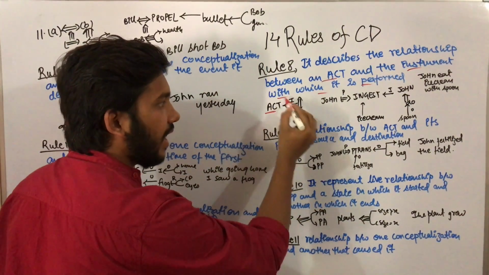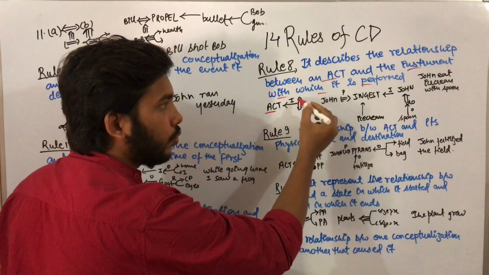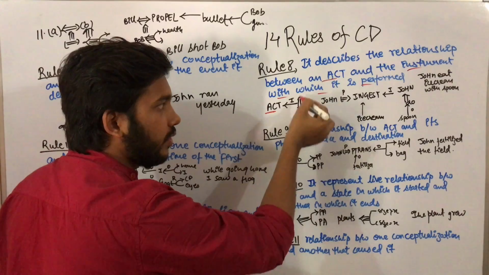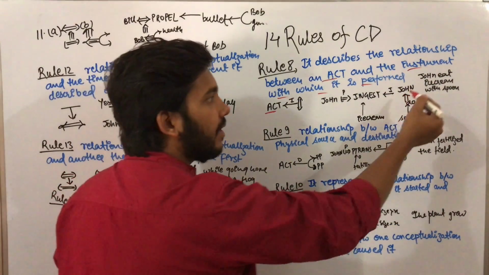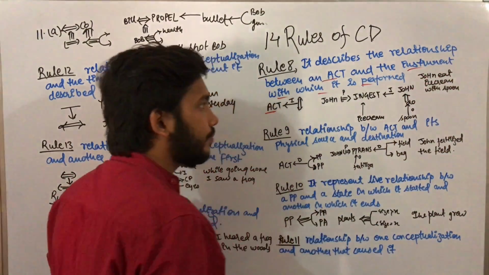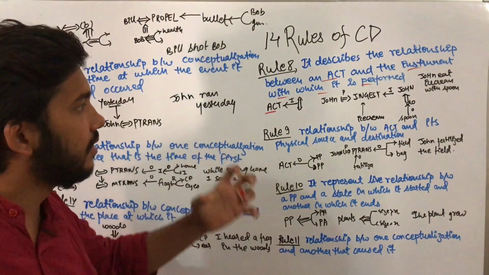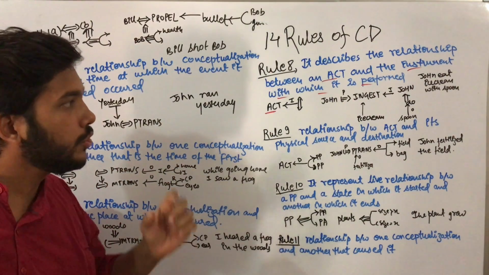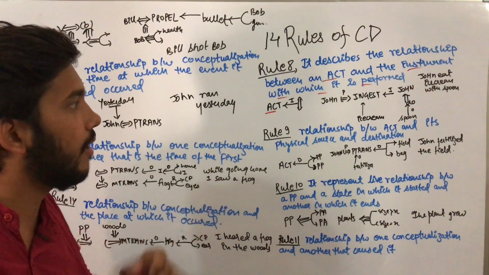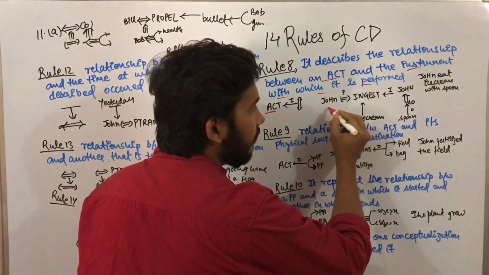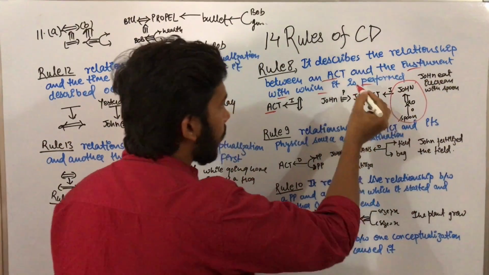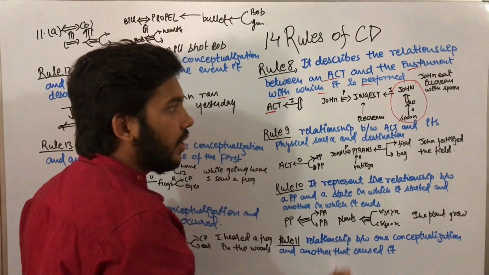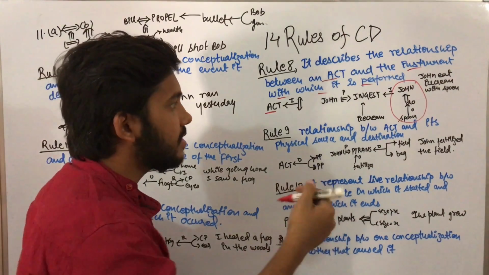Here act is our action and objects can be placed at these two different points. Like the statement: John eats ice cream with a spoon. Ice cream is being eaten by John with the help of a spoon. So spoon is the instrument and John is the object. Here we have used this part, that is spoon do with John, that is, with the help of a spoon John is eating.